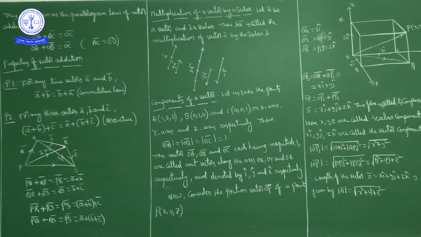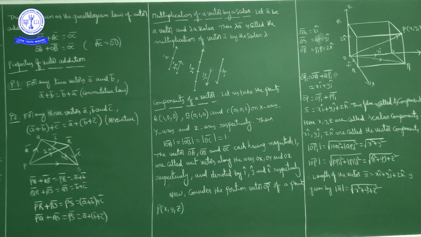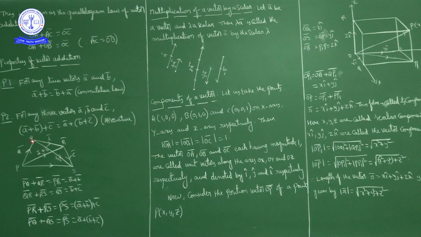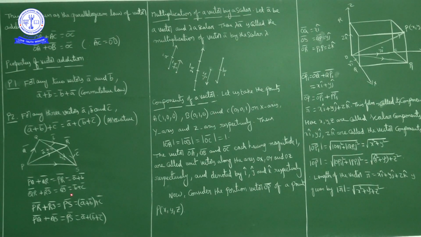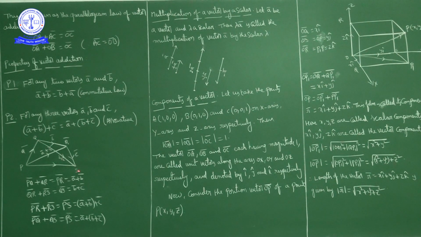So PR bar plus RS bar gives the resultant PS bar, which is A bar plus B bar plus C bar. Also, QS bar is B bar plus C bar.